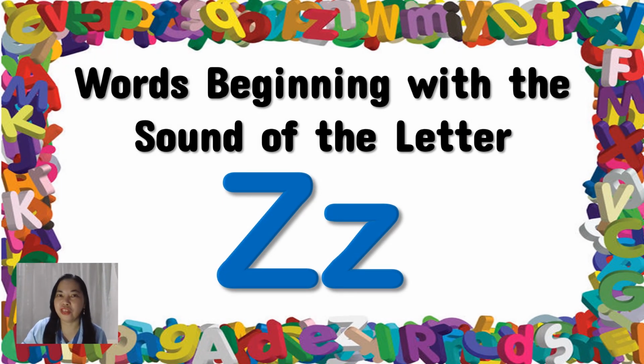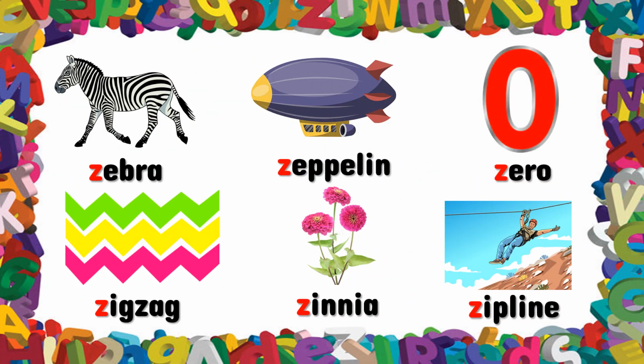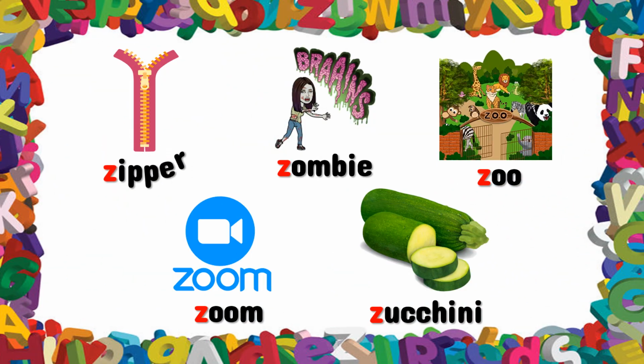Once again, these are the words beginning with the sound of the letter Z. Zebra, Zeppelin, zero, zigzag, zinnia, zipline, zipper, zombie, zoo, zoom, zucchini.